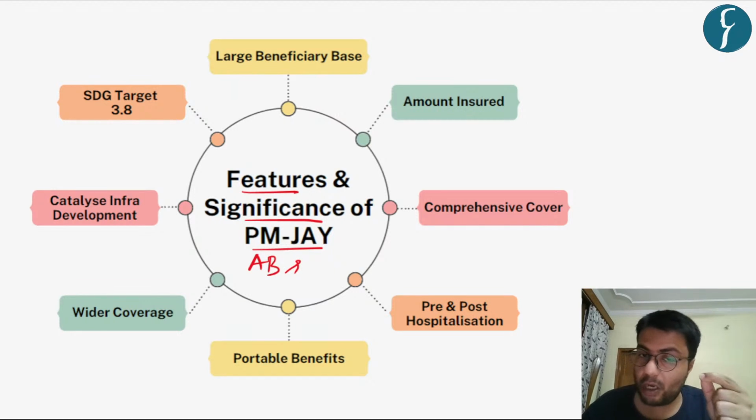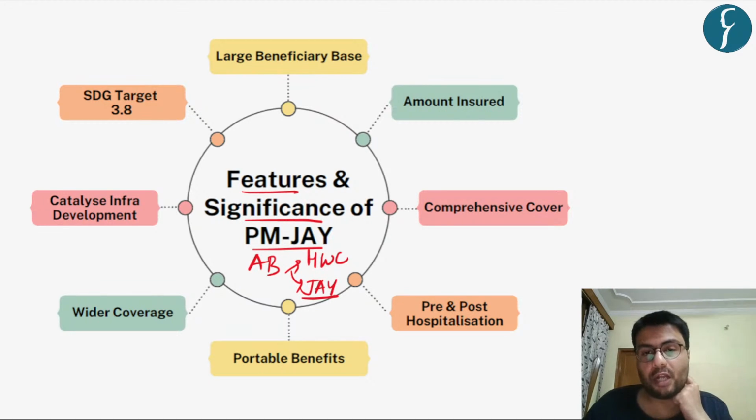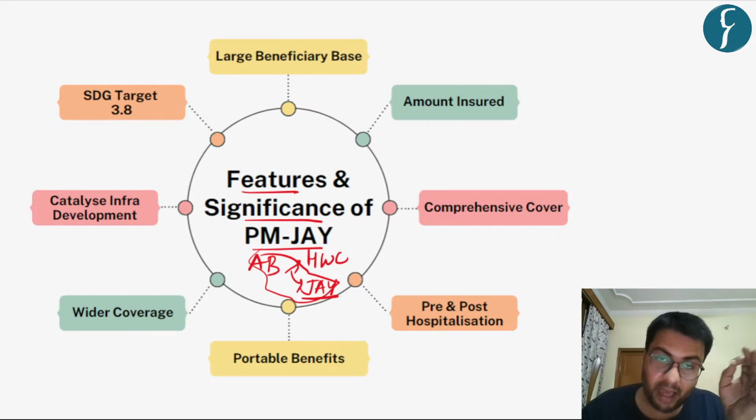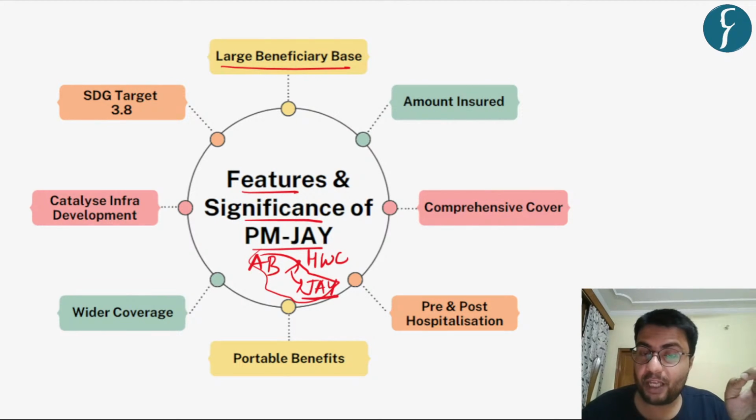Now, there are two sub-components. First is the setting up of health and wellness centers, and second is providing healthcare coverage under the Jan Arogya Yojana. We'll be dealing with this particular subsection of the scheme. Now, this scheme, as I've already highlighted, provides health coverage to a large beneficiary base. That is, it aims to cover 12 crore economically and socially vulnerable families who are identified based on the socio-economic caste census.